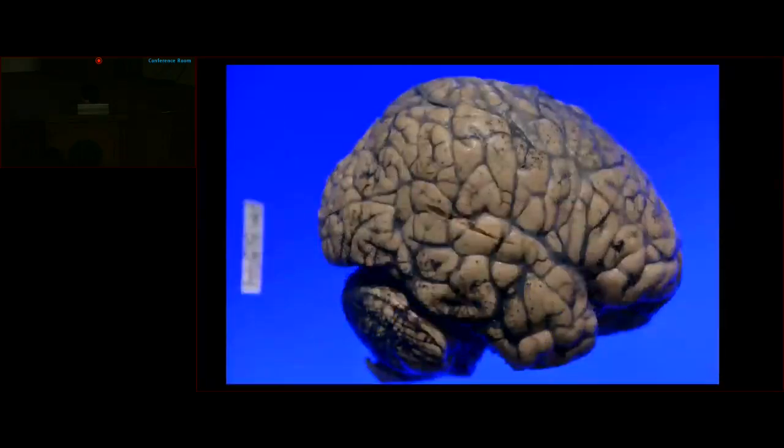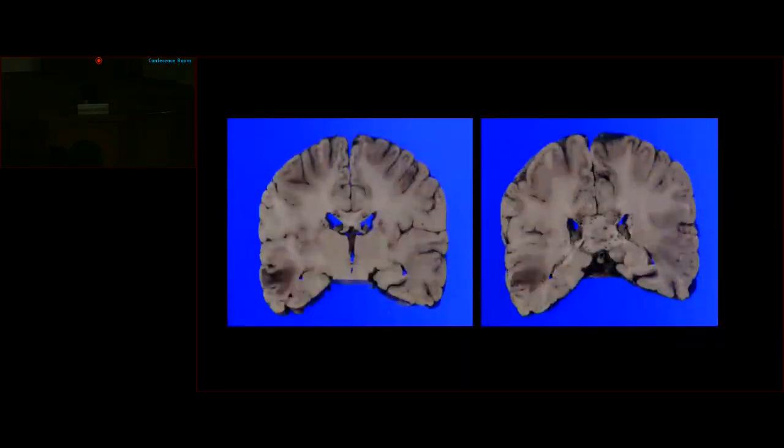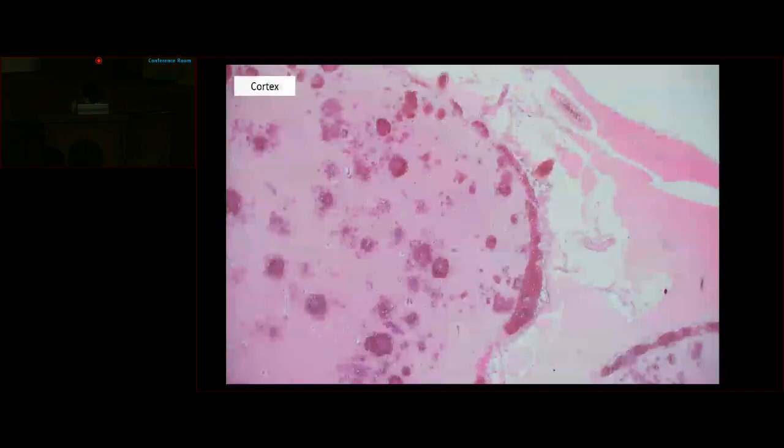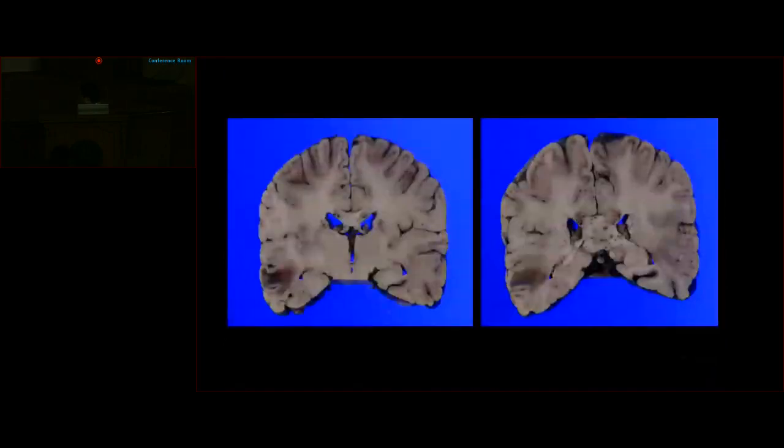tonsillar herniation. The outer aspect of the brain again shows multiple tiny petechial hemorrhages all over the brain, but especially centered around the frontal and the occipital cortex. So multiple slices were examined, and they showed tiny petechial hemorrhages all over the cortical ribbon, especially at the junction of the gray matter and the white matter, but also in the corpus callosum and the bilateral basal ganglia. An area of dusky discoloration was also noted in the left middle temporal gyrus, measuring around 2 into 1 centimeter.